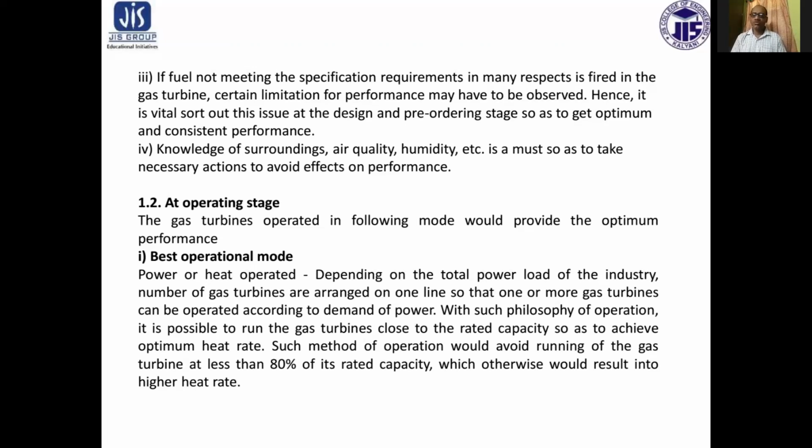Such a method of operation would avoid running of the gas turbine at less than 80% of its rated capacity, which otherwise would result in a higher heat rate.